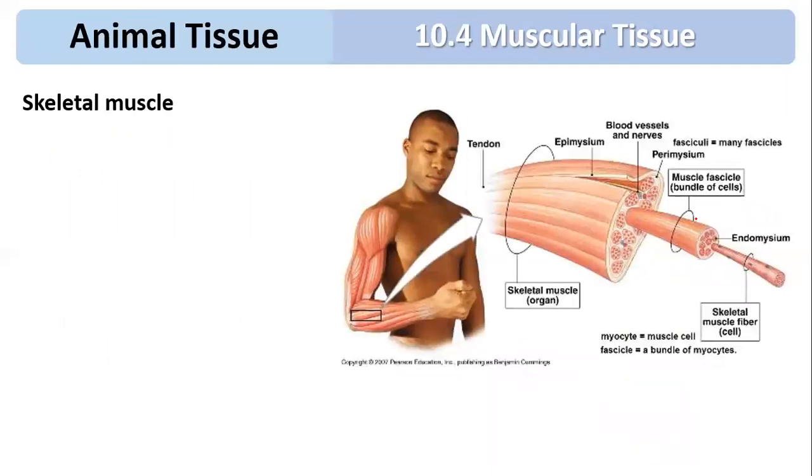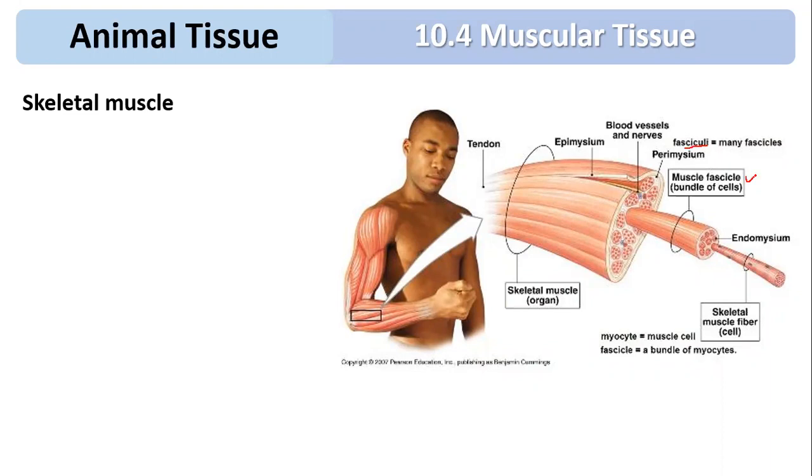If you observe, that muscle is attached to the bone with the help of a tendon. So what is a tendon? A tendon is a type of dense regular tissue which connects muscle to bone. Each muscle consists of a large number of fasciculi. You can see this is fasciculi. The fasciculi are made up of many fascicles. What is a fascicle? A fascicle is a bundle, and each fascicle, you can see, this is a single fascicle.